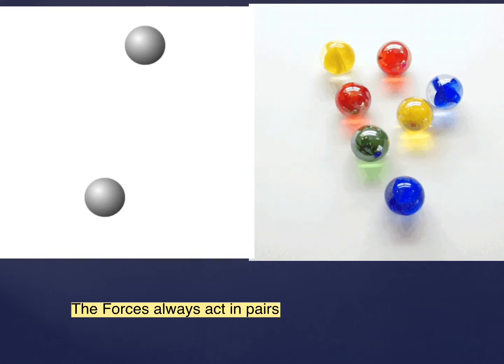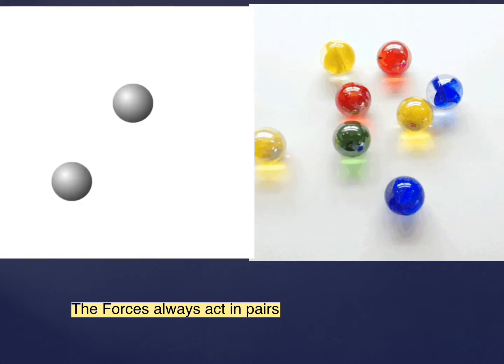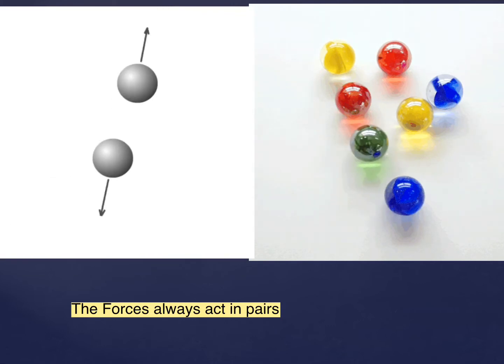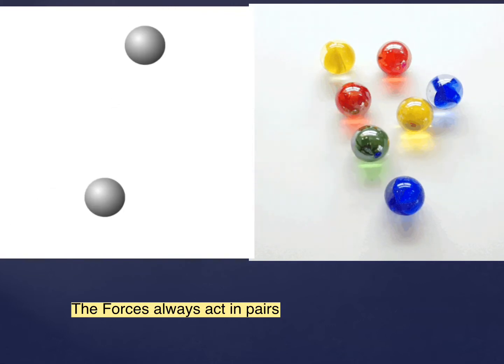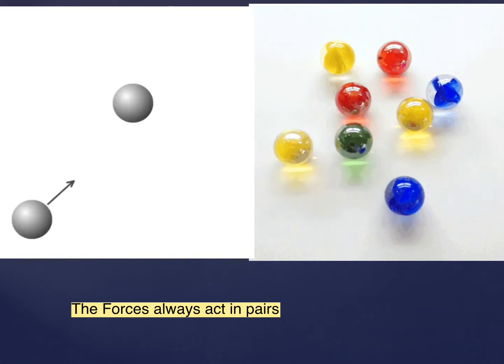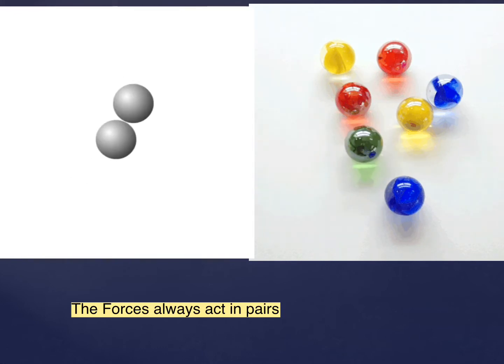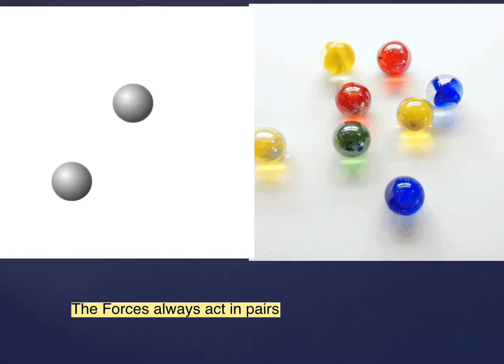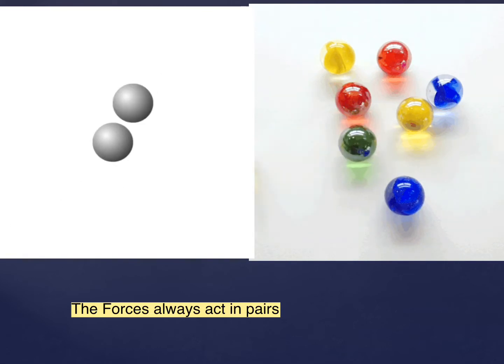Let's talk about forces that act in pairs. The change in motion of an object is always caused by force or forces. One place to see forces in action is in games such as marbles. Suppose that you're playing with marbles and the blue marble is moving, the red marble is not moving. Now let me ask you a question. How can we make the red marble move since it's not moving?